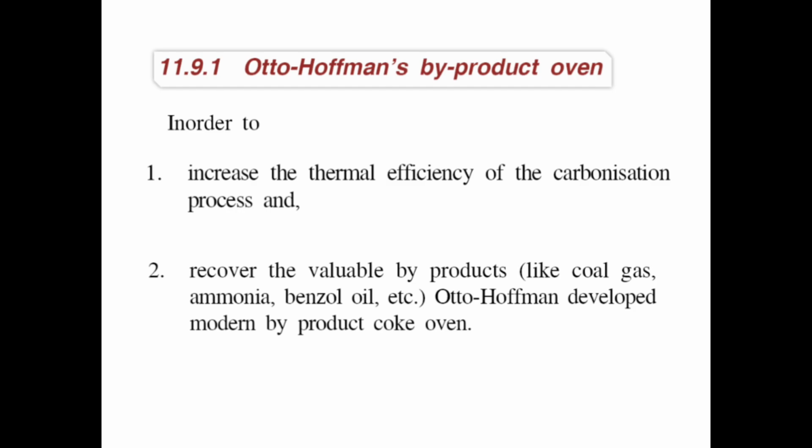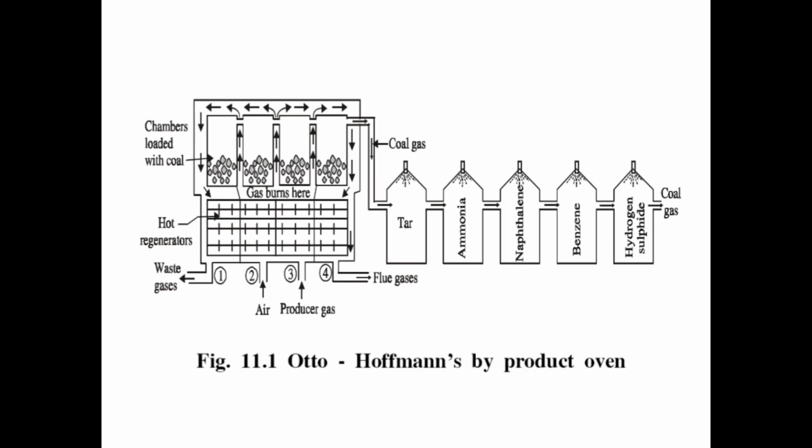The Otto Hoffmann by-product oven method increases the thermal efficiency of the carbonization process and recovers valuable by-products like coal gas, ammonia, benzol oil, etc. The Otto oven developed into the modern by-product oven. In the diagram of the Otto Hoffmann by-product oven, the by-products are tar, ammonia, naphthalene, benzene, and hydrogen sulfide. And finally, coal gas is evolved.